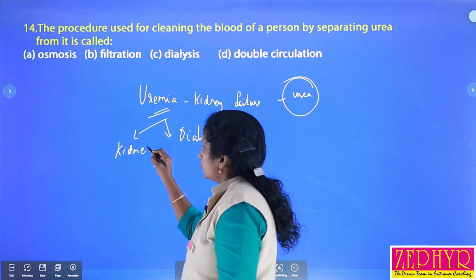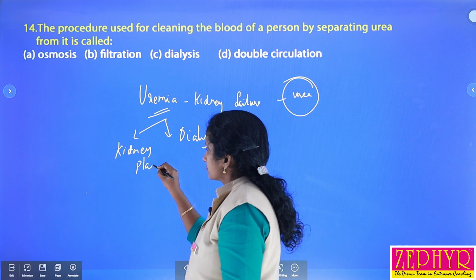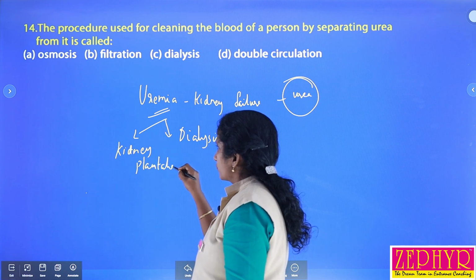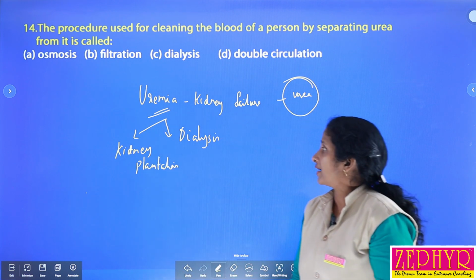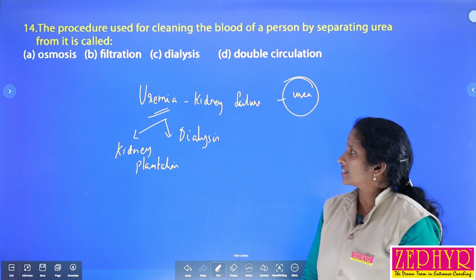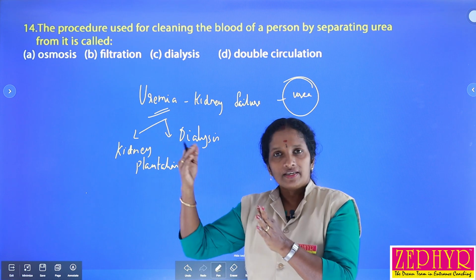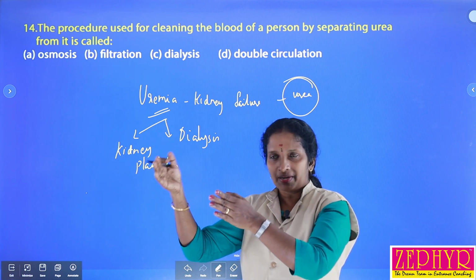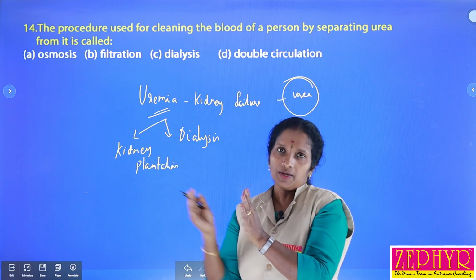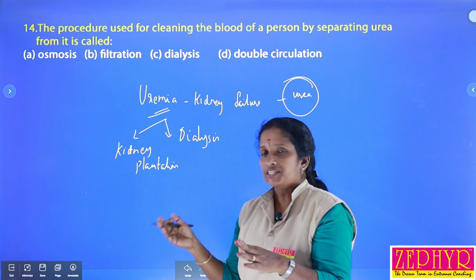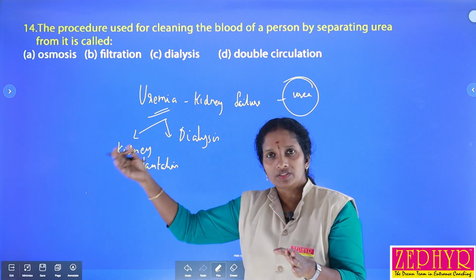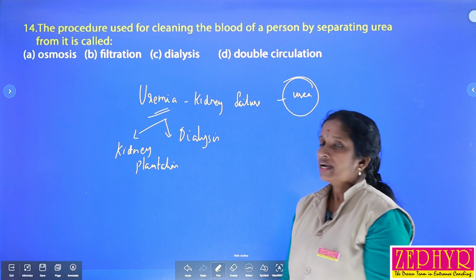These are the two remedies for a person suffering from uremia. So what is meant by dialysis? Dialysis means the filtration of blood takes place in a machine fitted outside the body, not inside the body. That is called dialysis.